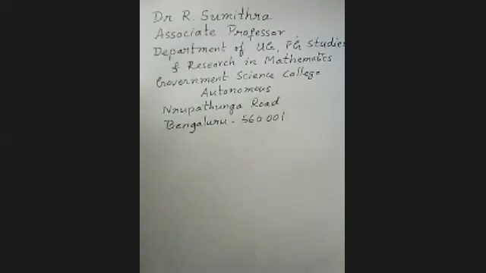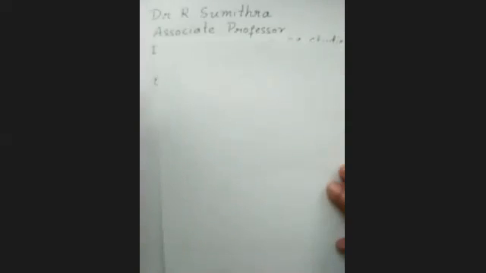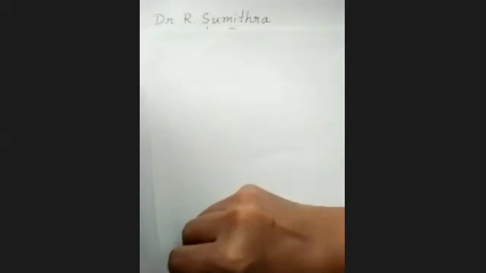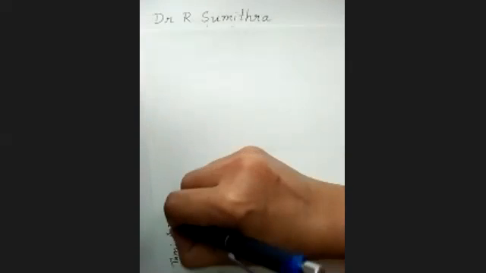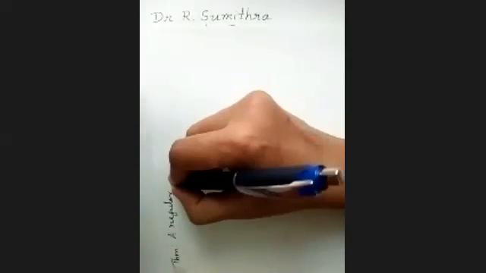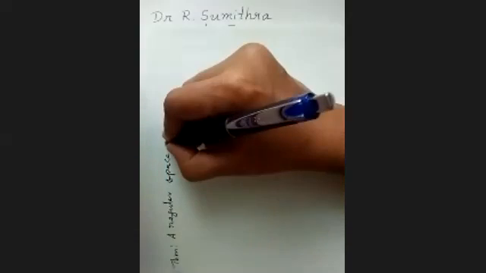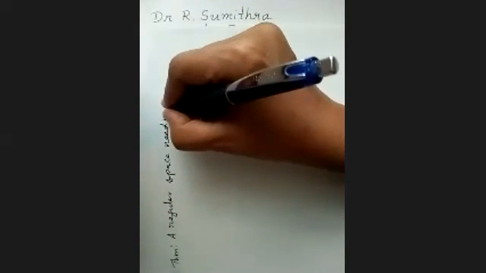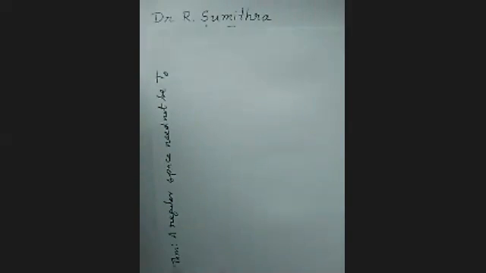So we got an example which is regular, not T1. Therefore, we have proved a regular space need not be T1. We shall go to the next theorem. The next theorem is this: a regular space need not be T0.